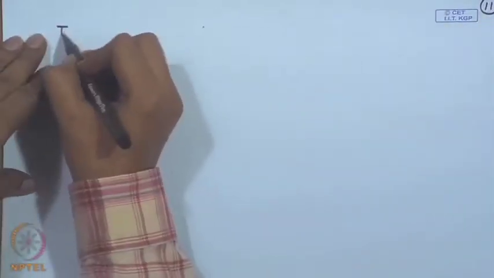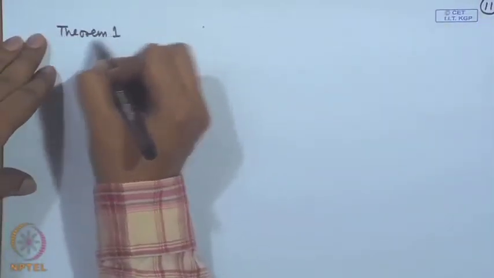The theorem is as follows. Let me call it theorem 1.